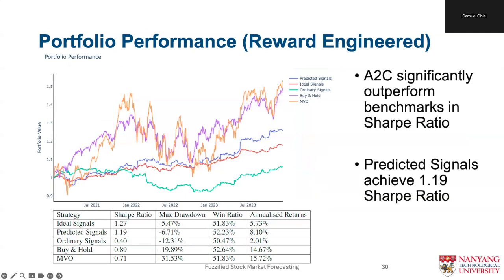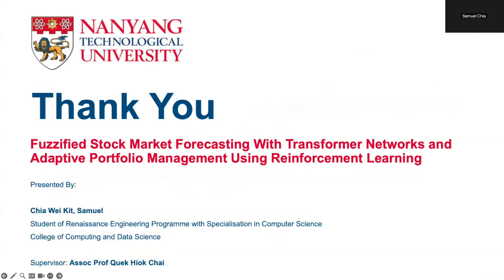Moving on, we further augment the reinforcement learning frameworks by optimizing for Sharpe ratio instead of raw returns. This change aims to balance return maximization with risk minimization, potentially leading to more stable and efficient portfolios. We see that this change allows the A2C strategies to now significantly outperform our benchmarks in terms of Sharpe ratio, and the predicted signals achieve an impressive 1.19 Sharpe ratio result.